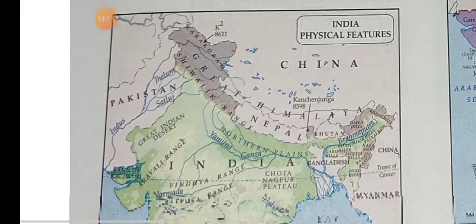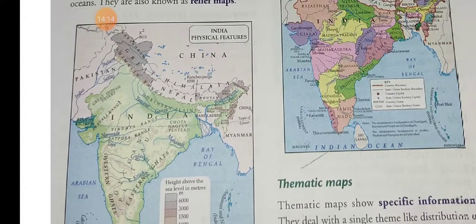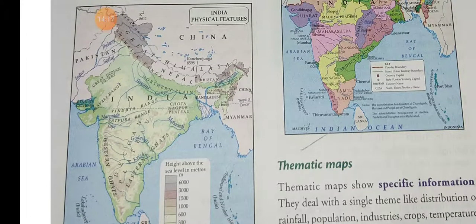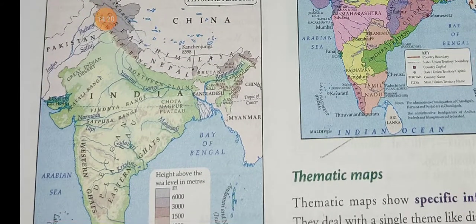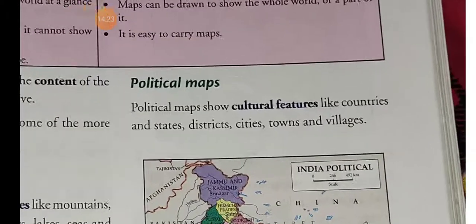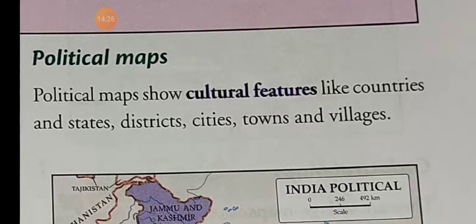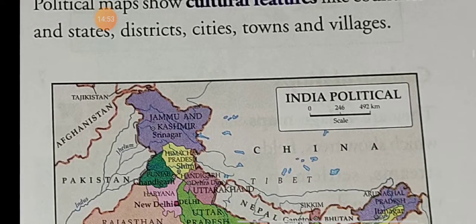You can see in this map, this is the physical map. Different landforms can be shown. And the next is the political map. A political map shows the cultural features like countries or states, districts, cities, towns and villages. So a political map shows cultural features and a physical map shows natural features.